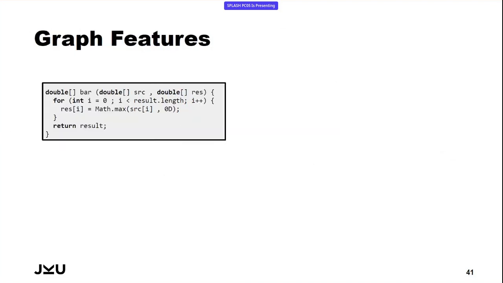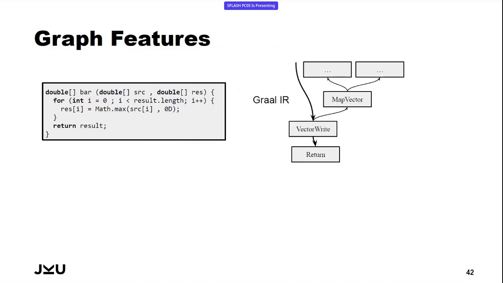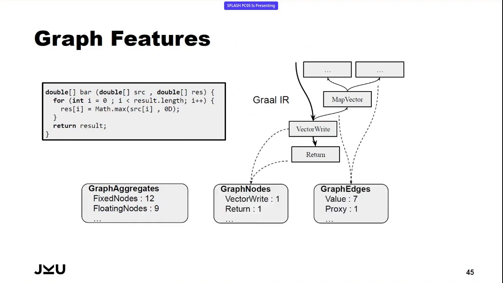And the third category of features are the graph features. As I already mentioned, the Graal IR is a graph-based intermediate representation, and to put our vector operations, our vectorized loops, into the context of the function as a whole, we also extract features about the surrounding function and its graph features like node and edge counts as well.